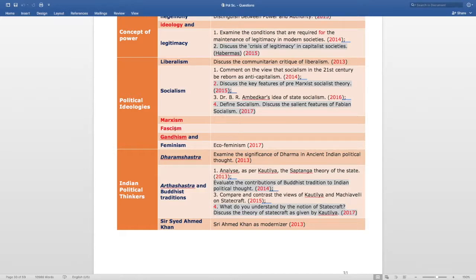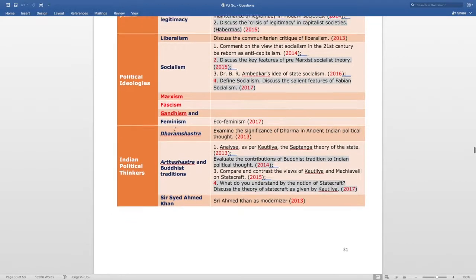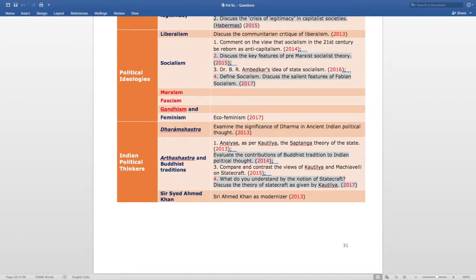And the last question that is asked in 2017 is define socialism, discuss the salient features of Fabian socialism. Likewise, we can see that from the topic political ideologies and its subtopic, that is socialism, from 2014 to 2017, every year question is being asked. The another subtopic of political ideologies is feminism. There is a question in 2017 from this section, that is ecofeminism.